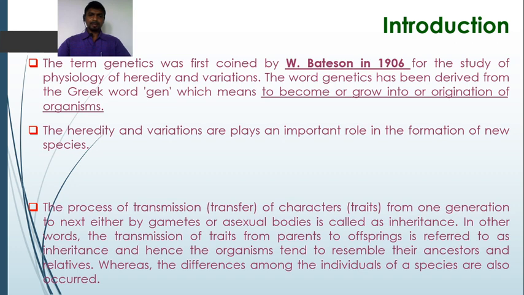During the pattern of inheritance, the phenotypic characters are transmitted from parent to progeny. Certain similarities and differences occur in the individuals of the species. Such similarities and differences are studied in a branch of biological science that we call genetics. The similarities are called heredity, and the visible differences are referred to as variations. So heredity and variations are two important things that play an important role in the formation of a new species.